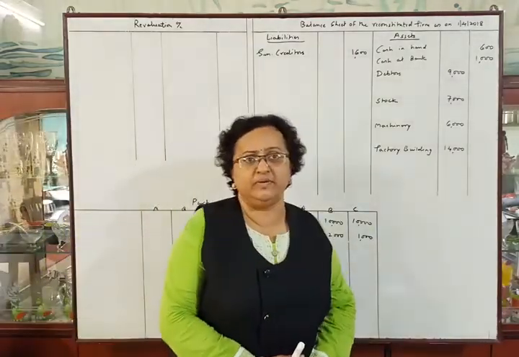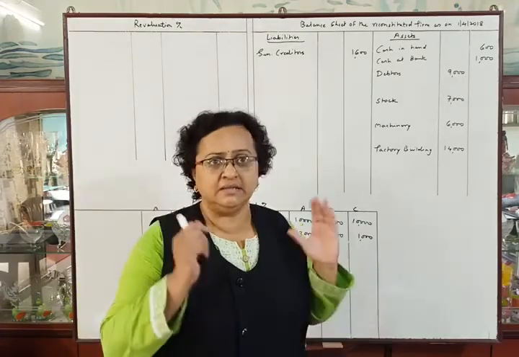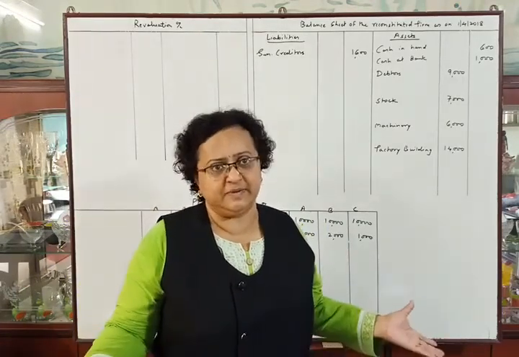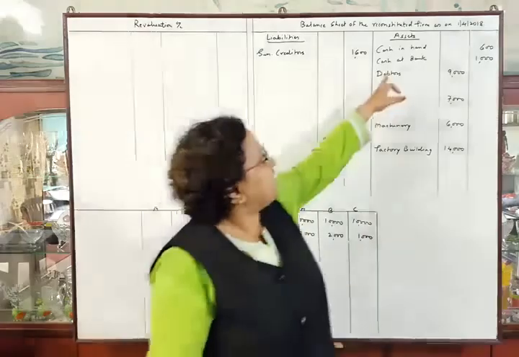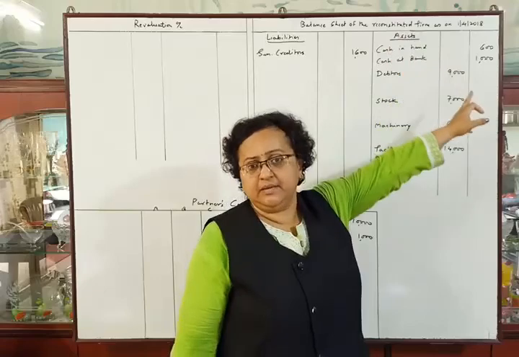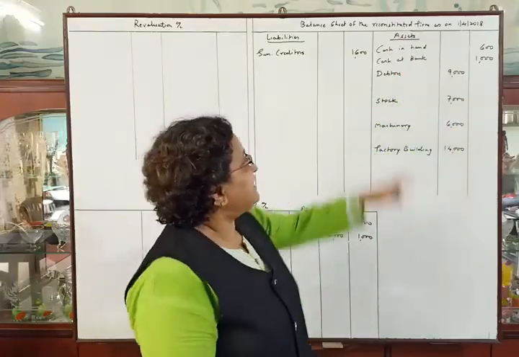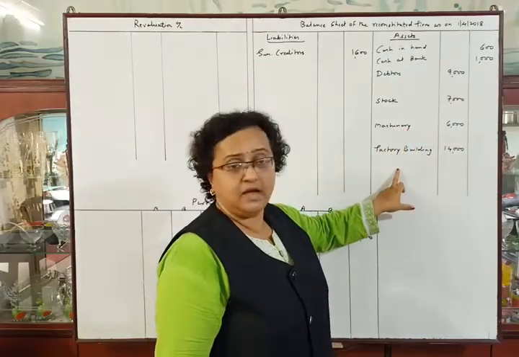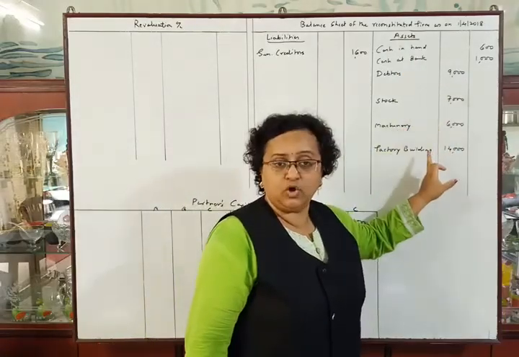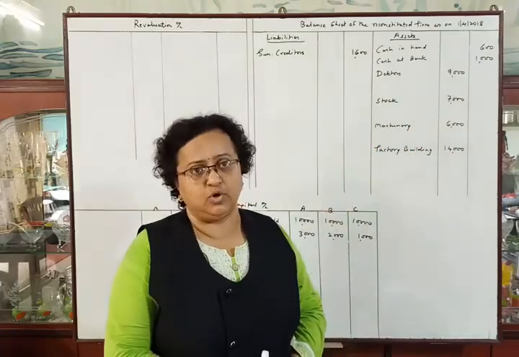As in this problem there is no adjustment regarding cash, cash in hand and cash at bank were posted in balance sheet asset side. Now the other assets. Debtors, stock, machinery and factory building, all amounts are written in inner column because there are adjustments on these items.